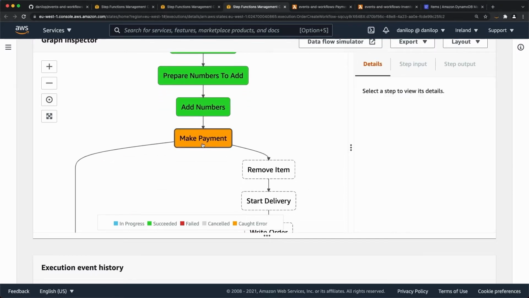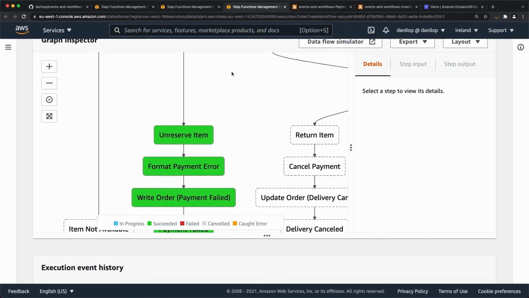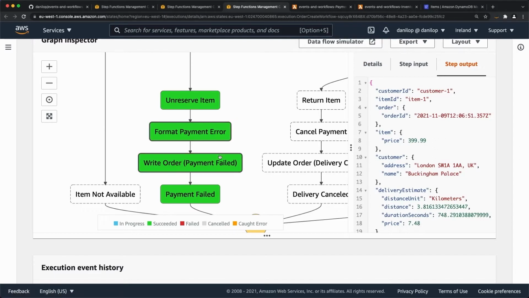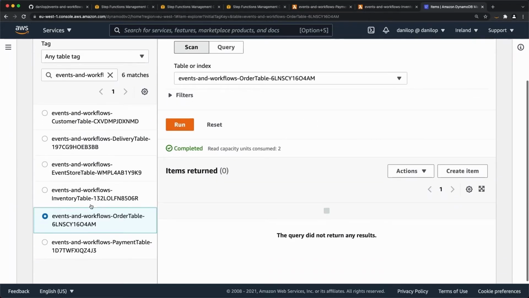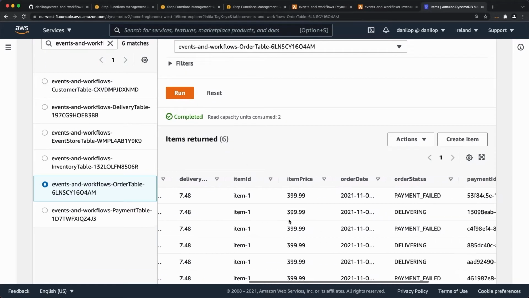And then payment, you see, is orange because it's an error that has been caught. And if we go here, we see that there are compensating transactions. So first I unreserve the item, then I format the payment, and I also write down the order to update the database that the payment has failed. And if we go into the DynamoDB tables, we can see that now we have 6 orders. Of these 6 orders, 3 are payment failed and 3 are still delivering, waiting for an update from the delivery service.